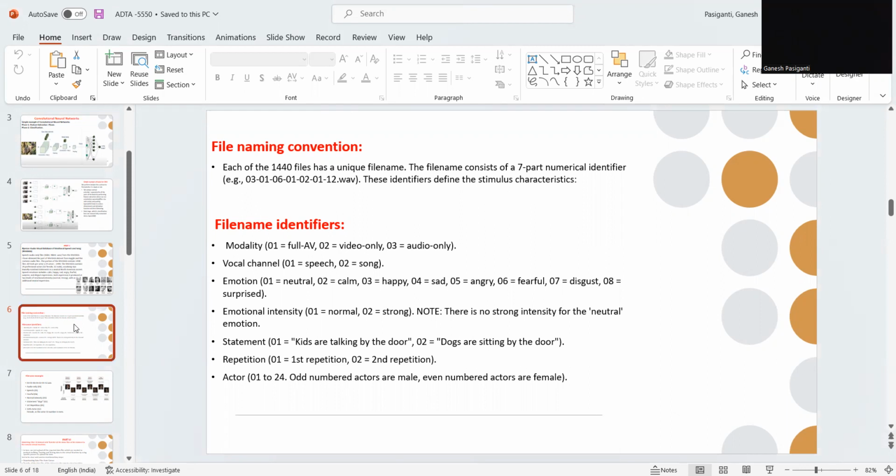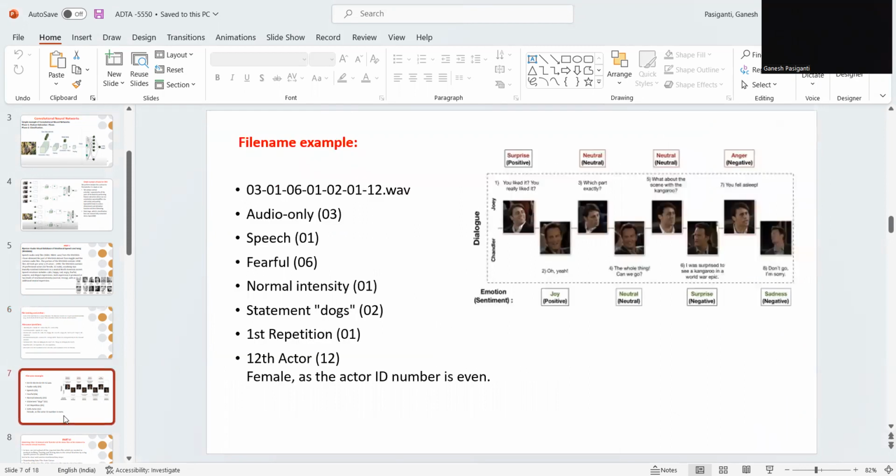Next, go to the next slide. Here we have the file example. So, as I told, I'm working on the audio part. I only opted for the audio files, speech, the fearful one. These are just basic observations which include all the variables which I have shown in the first slide.